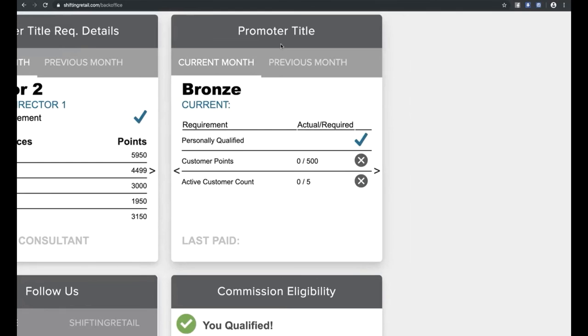Then lastly, let's go to your promoter title. In this example, your last paid doesn't have anything, so it means you didn't have any customers. You'll notice that down here on customer points, it shows 0. So your current's 0, right? Your first goal is bronze. You're personally qualified, which is good. What's required to be a bronze is 500 customer points. You're actually at 0. And you also need 5 active customers. Currently, right now, you're at 0. So in this example, you haven't hit bronze yet.